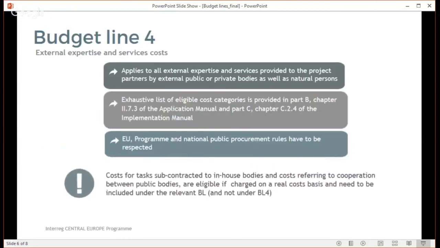Be aware that costs for tasks subcontracted to in-house bodies and costs referring to cooperation between public bodies are eligible if they are charged on a real cost basis, and such costs also need to be included under the relevant budget line depending on the type of the costs, not only under budget line 4.